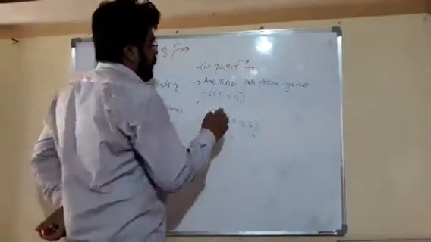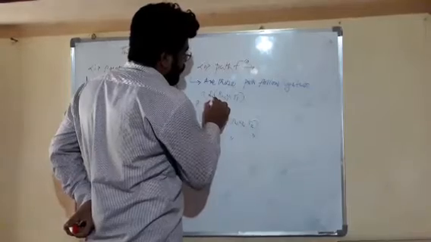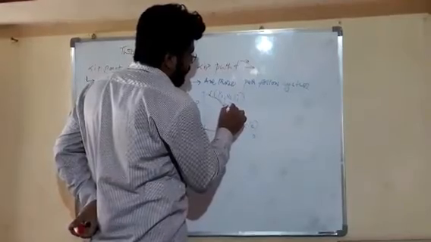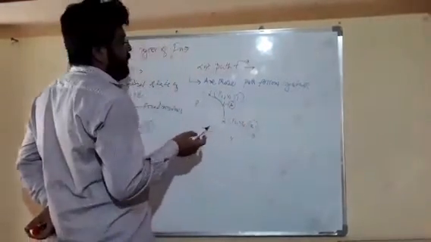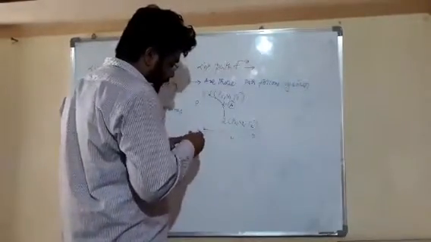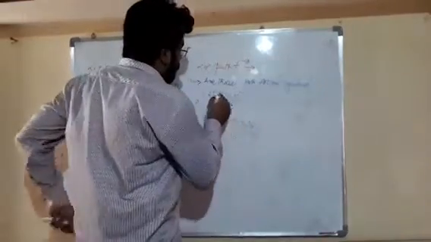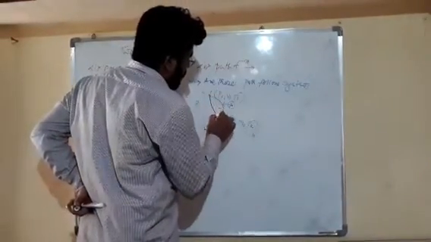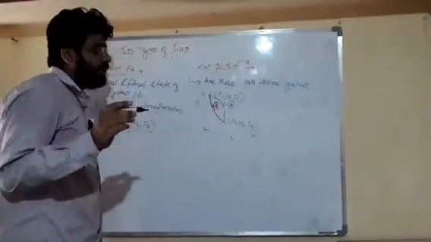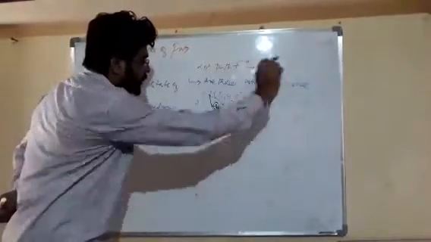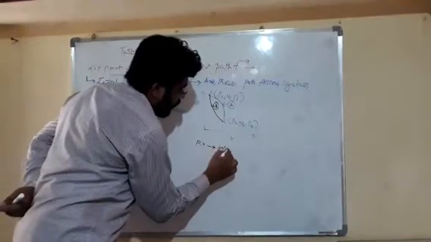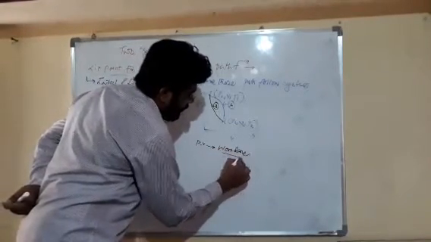Dear friends, our system is moving from state 1 to state 2 by a path of change of state. This is A. By this path, our system is moving from state 1 to 2, and there is another path, friends, our system can take to move from 1 to 2. This is path B. Dear friends, the area under the pressure and volume diagram is called the work done by that system.